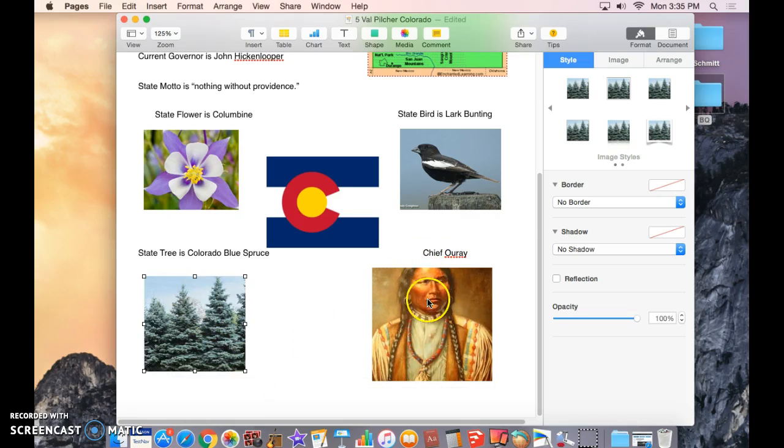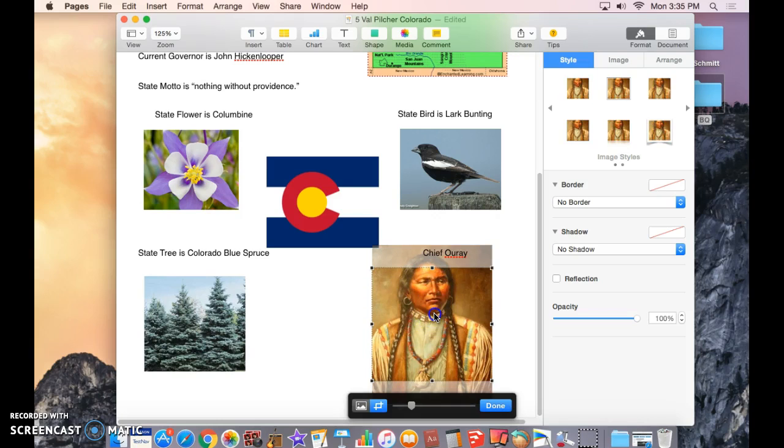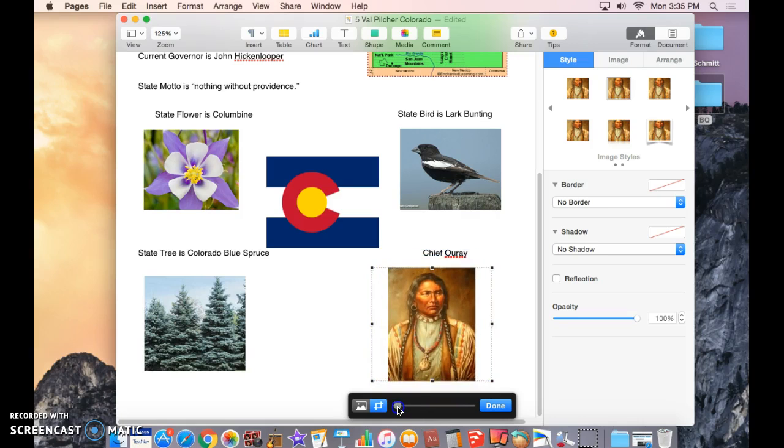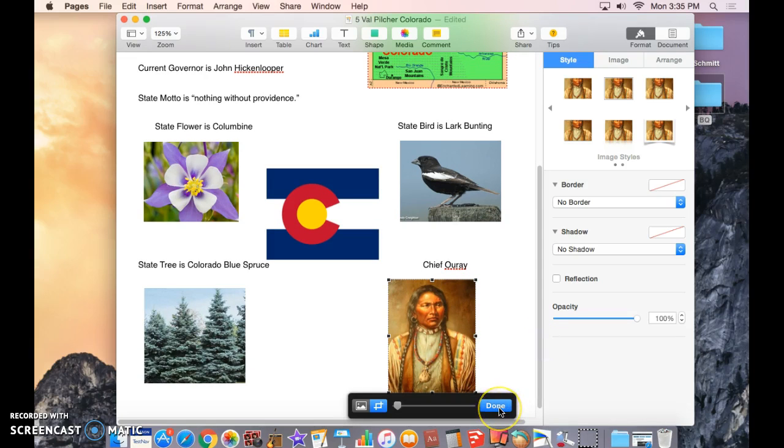And then notice that the picture of my chief, the top of his head is cut off. So I'm going to double click, and I'm going to shrink it down until it fits just right. And in this instance, sometimes it's necessary to pull in the white space. So I'm going to do that with my box. I'm going to just pull the edges in so that they line up with my picture, because I'm going to put a border on it in a moment. So I'm going to go ahead and hit done.